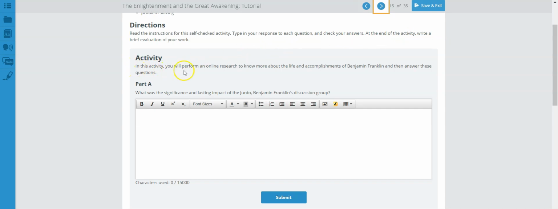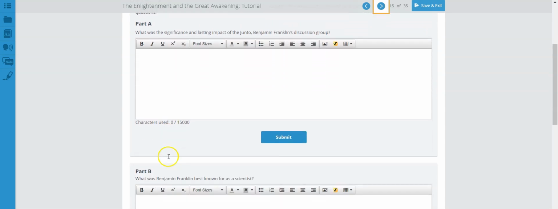Activity. In this activity, you will perform an online research to know more about the life and accomplishments of Benjamin Franklin, and then answer these questions. Part A. What was the significance and lasting impact of the Junto, Benjamin Franklin's discussion group? Make sure that you are able to research online. Make sure that you are able to find relevant information to what you're being asked, and make sure you give us a good paragraph here.